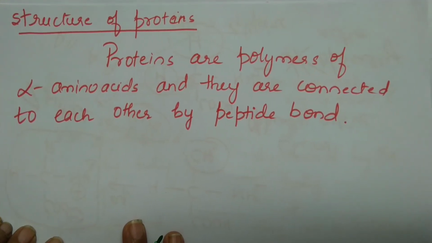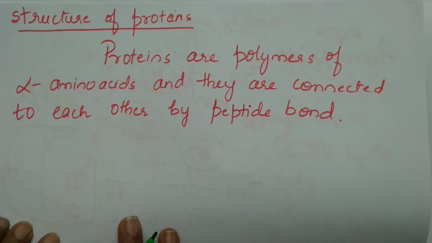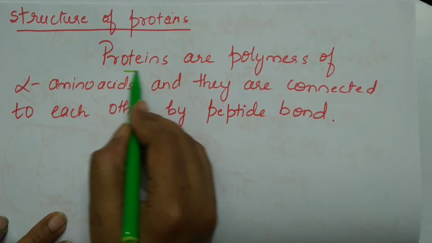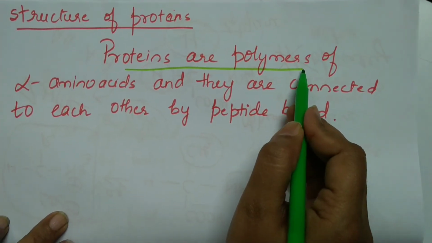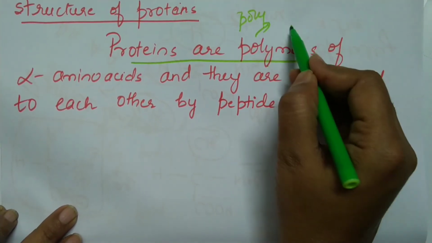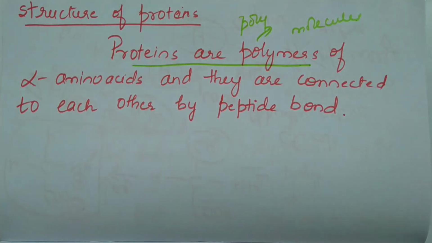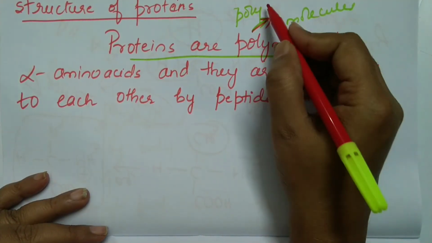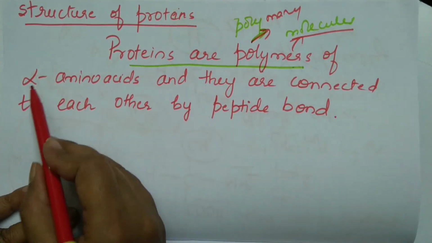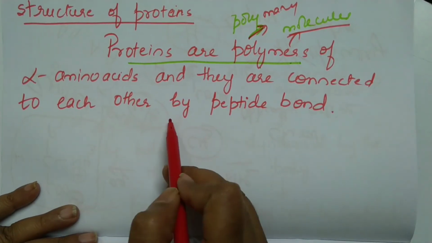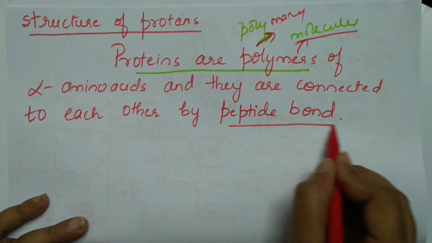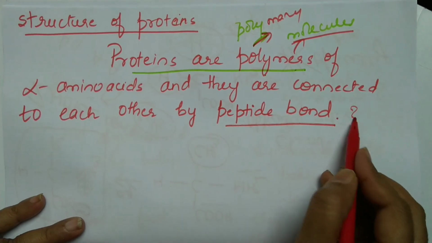So today we shall continue with the chapter proteins, in which we are going to study about the structure of proteins. So what are proteins? Proteins are polymers. What do you mean by polymer? Poly means many, mers means molecules. So when many molecules of what? Alpha amino acids are connected to each other, then they are said to be proteins. And how are they connected to each other? By peptide bond. So let us see how a peptide bond is formed.